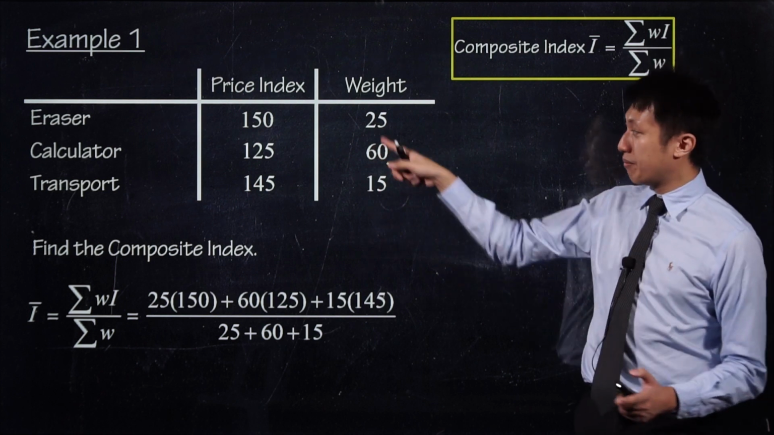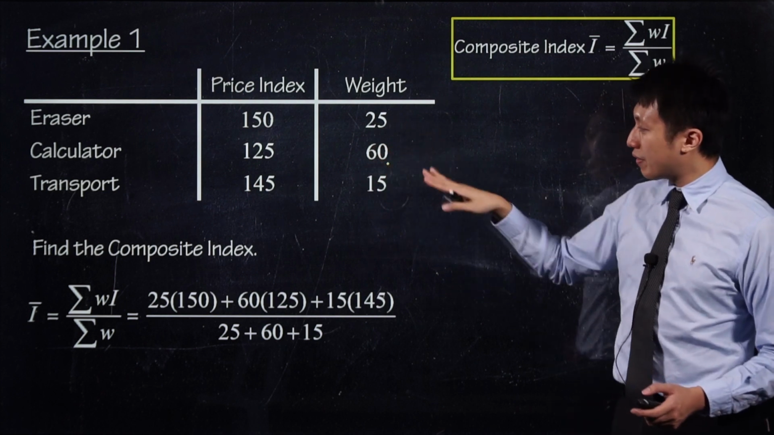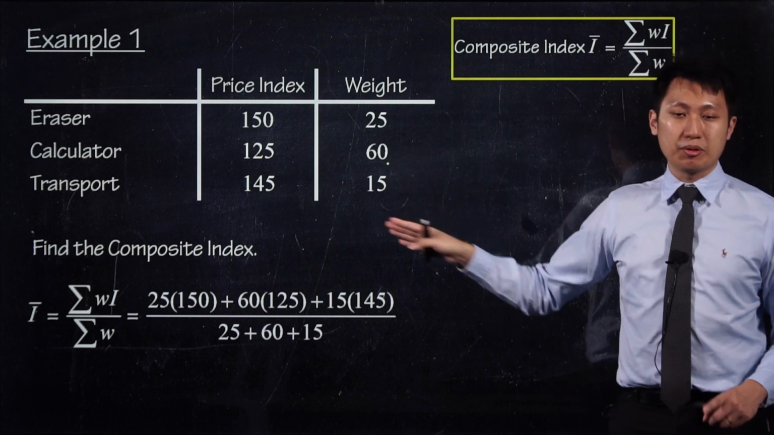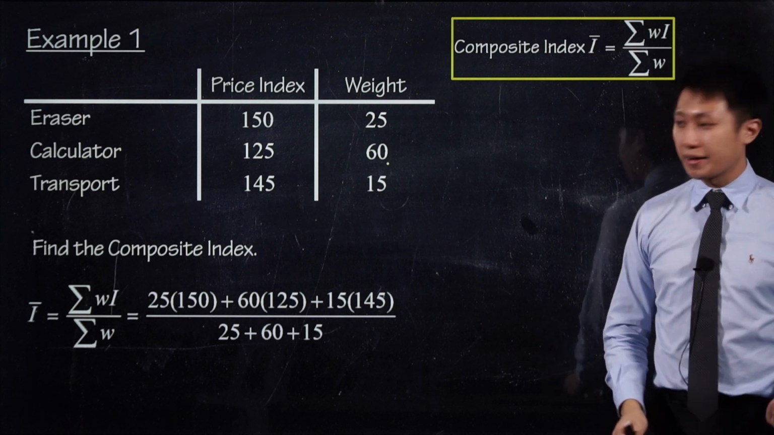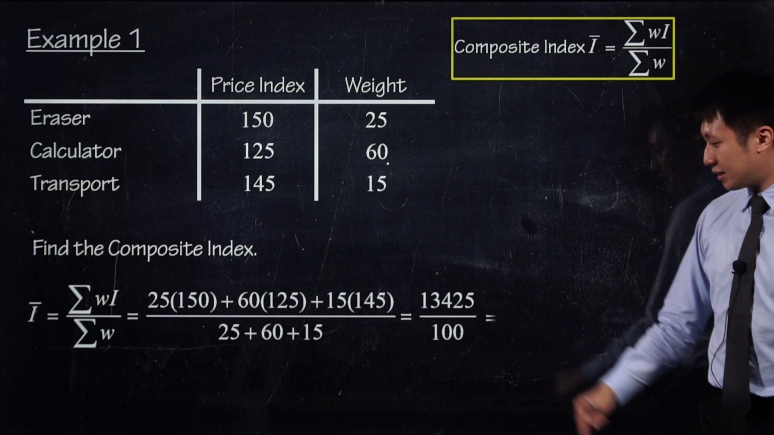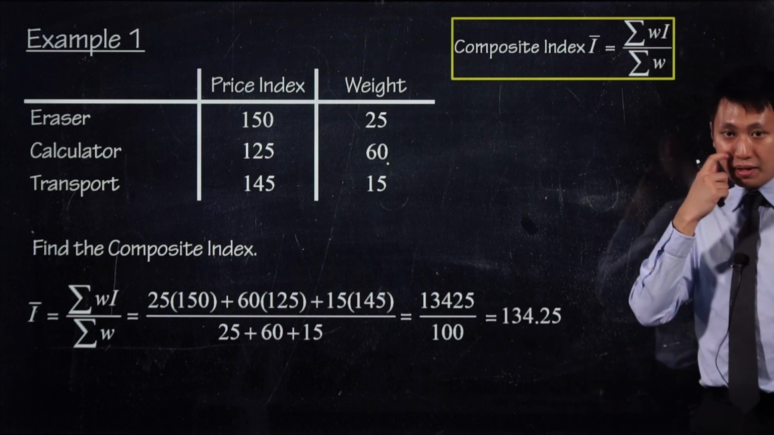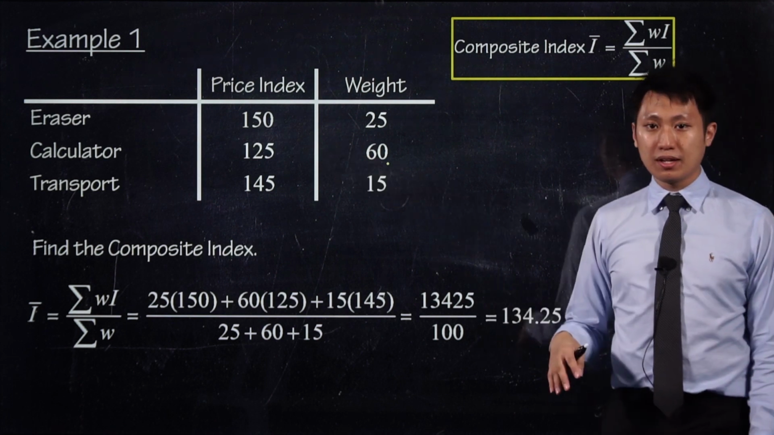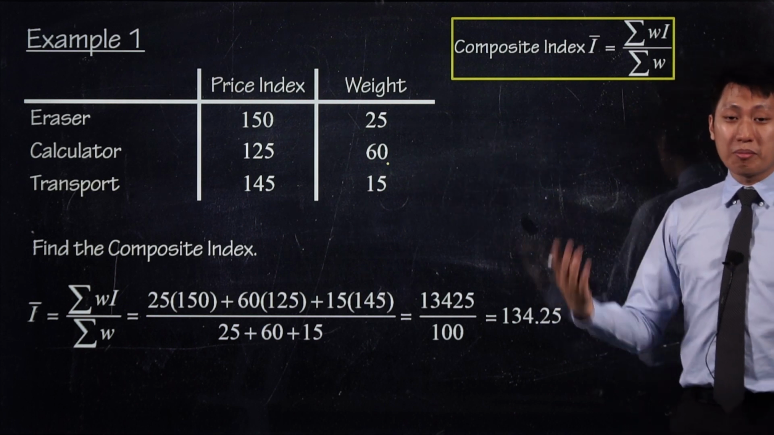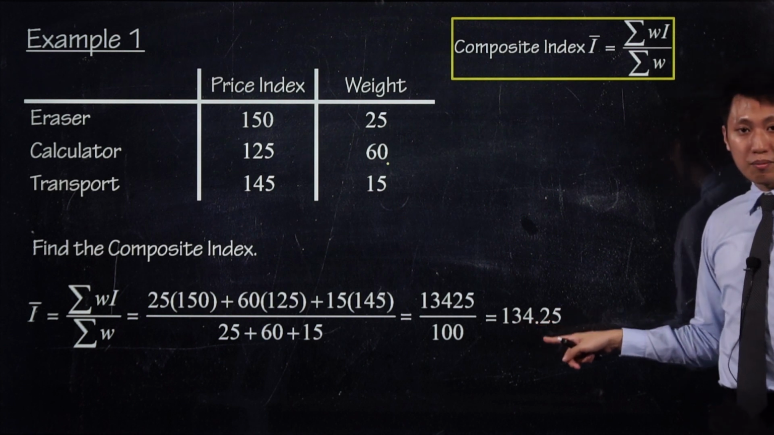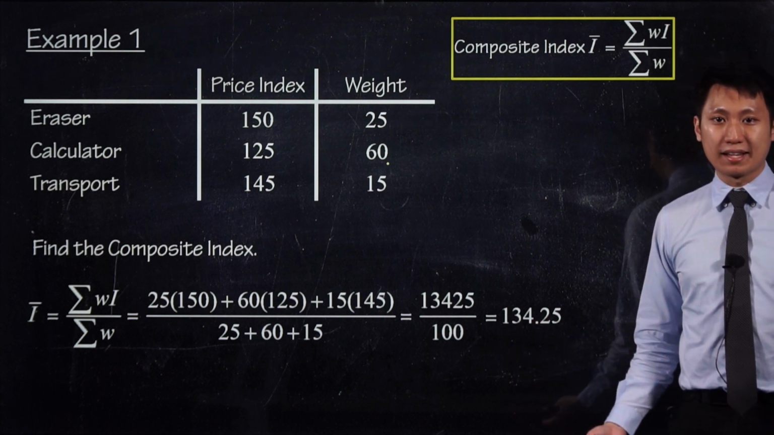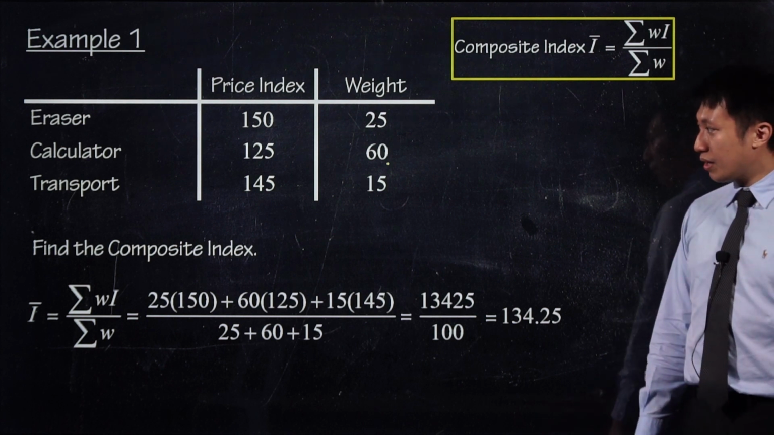But not all the time this one will be 100. It could be 25, 25, 10. So it might not add up to be equal to 100. It's fine as well, just the weightage itself. So for this case, the answer is just 134.25. Means overall for this whole thing, with the weightage taken into account, the composite index is 134.25. Means like it increased by 34.25%. Okay. All right.